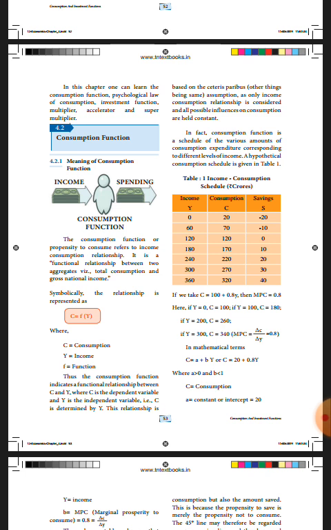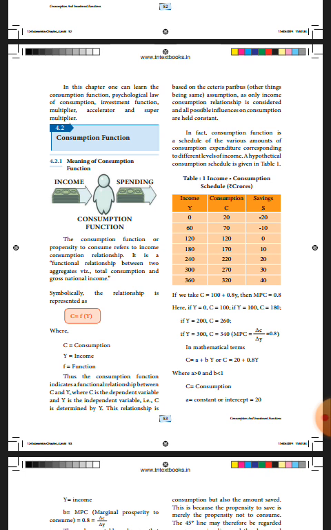So C is determined by Y. C dependent variable and Y independent variable. The formula is C is equal to f of Y, function of Y.